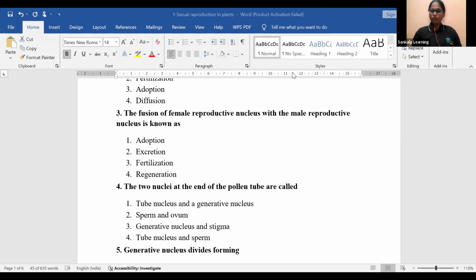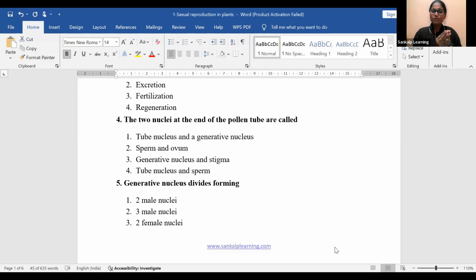Fourth question goes like this, guys. The two nuclei at the end of a tube are called. Two nuclei are there, where? At the end of the pollen tube. What do we call those nuclei? Tube nucleus and generative nucleus, sperm and ovum, generative nucleus and stigma, tube nucleus and sperm. Yes, who is going to answer this? The two nuclei at the end of the pollen tube are called as what?